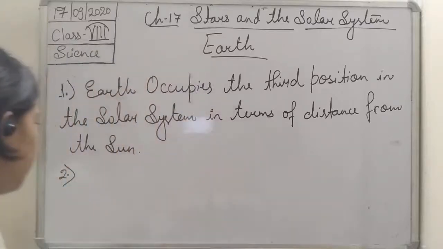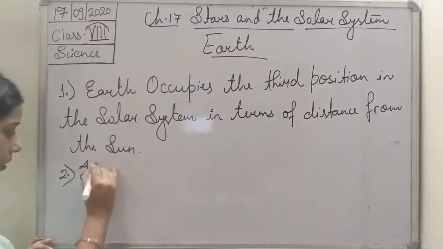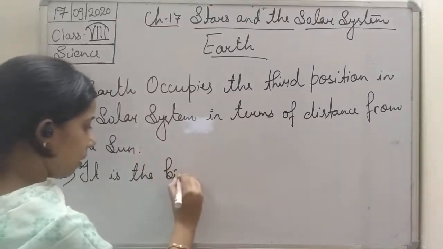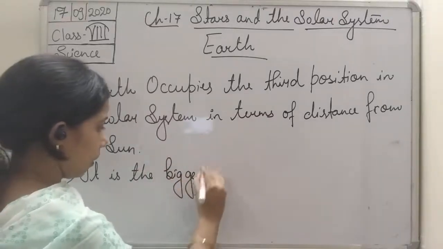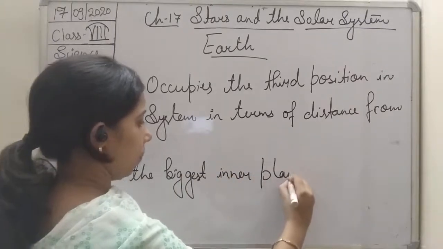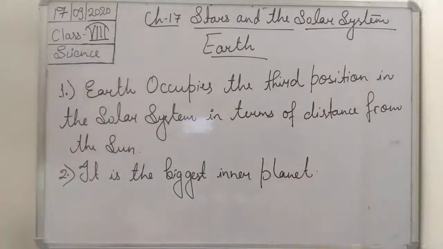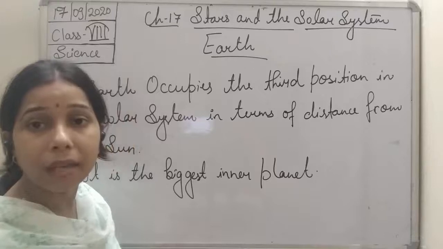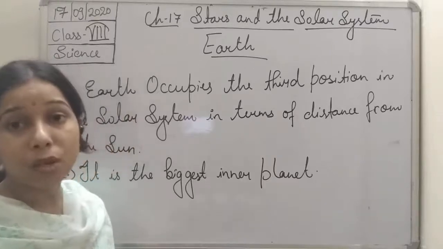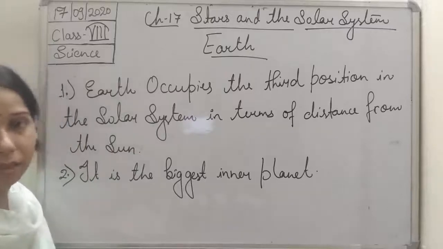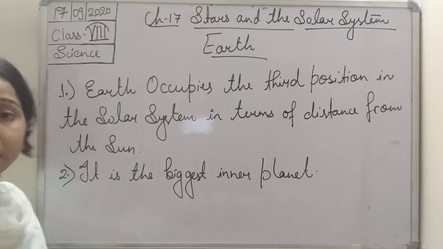So we can write it: biggest inner planet. Out of all the four inner planets, Earth is the biggest in size.